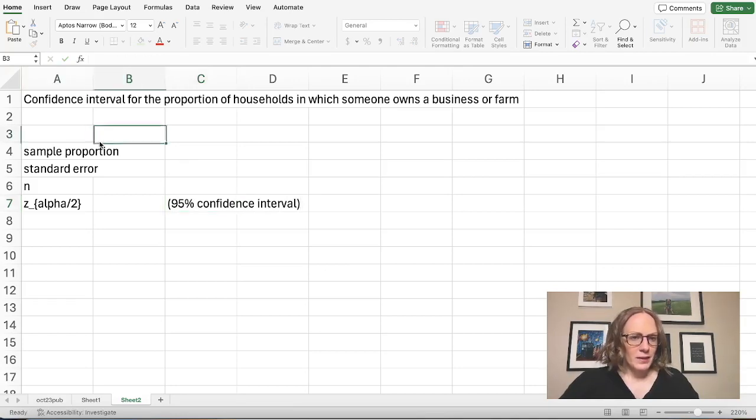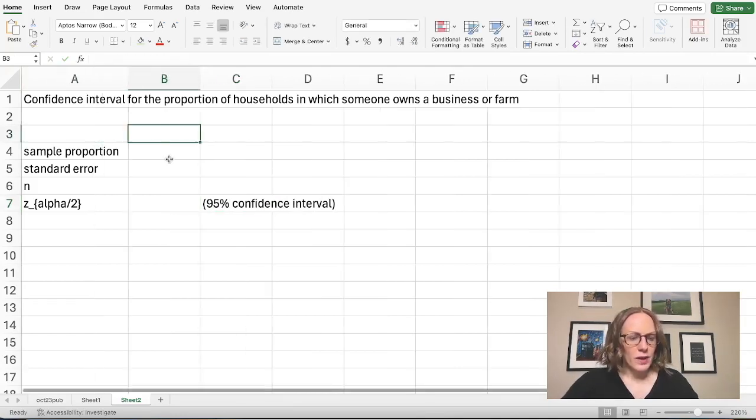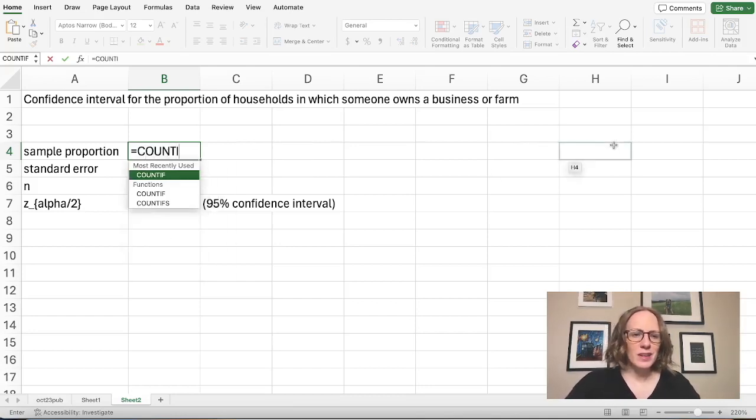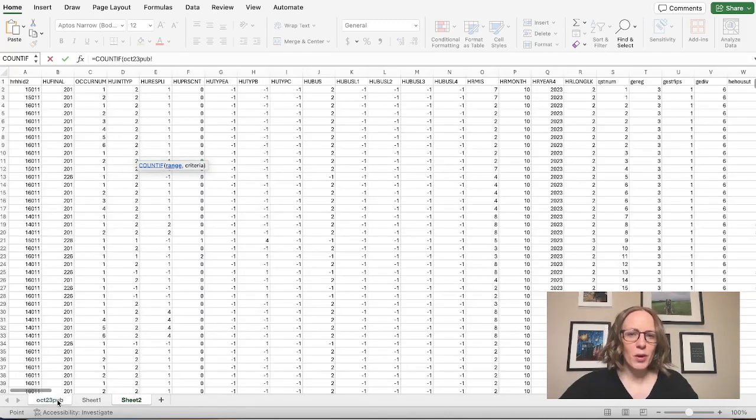So let's try to start with our sample proportion. So we want to count up the number of cells that have ones in them and divide by the total that we're considering. So there are different ways that we could do this in Excel. Let's do it using the COUNTIF function instead of an IF placed inside. So we want to first count up all the values that are equal to 1.